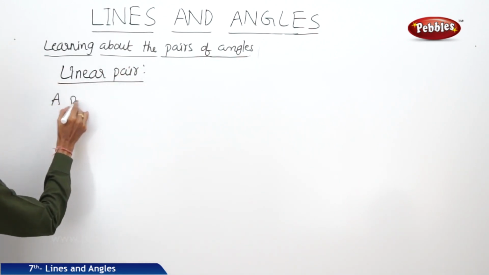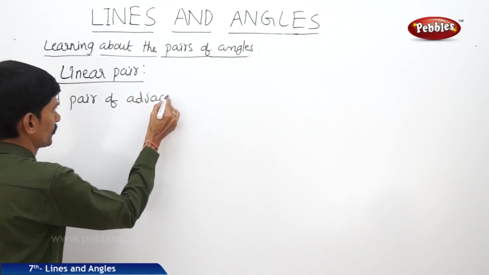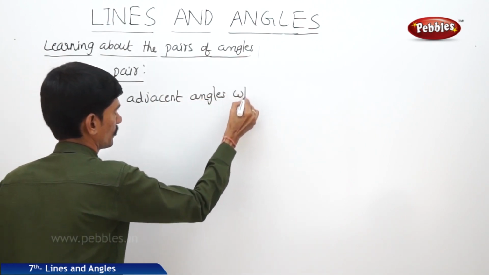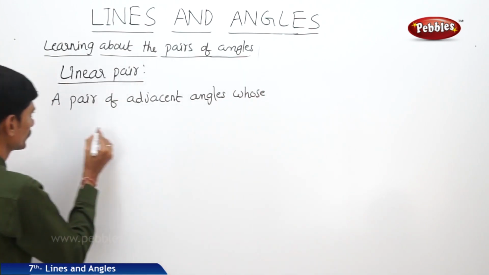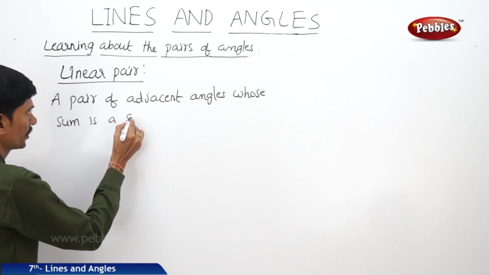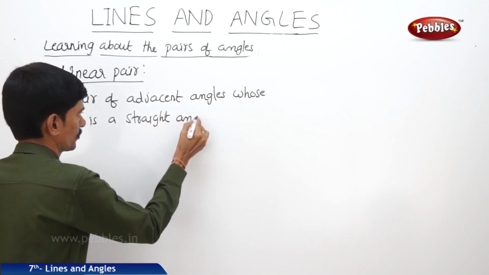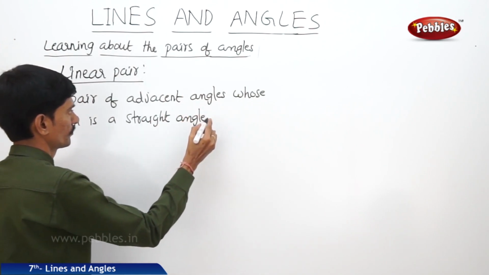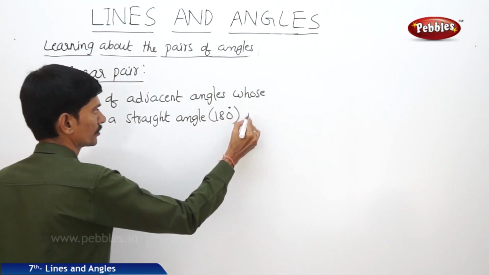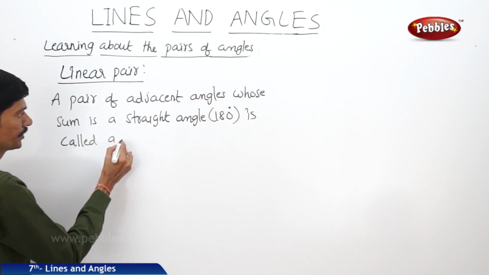A pair of adjacent angles whose sum is a straight angle, that means 180 degrees, is called a linear pair.